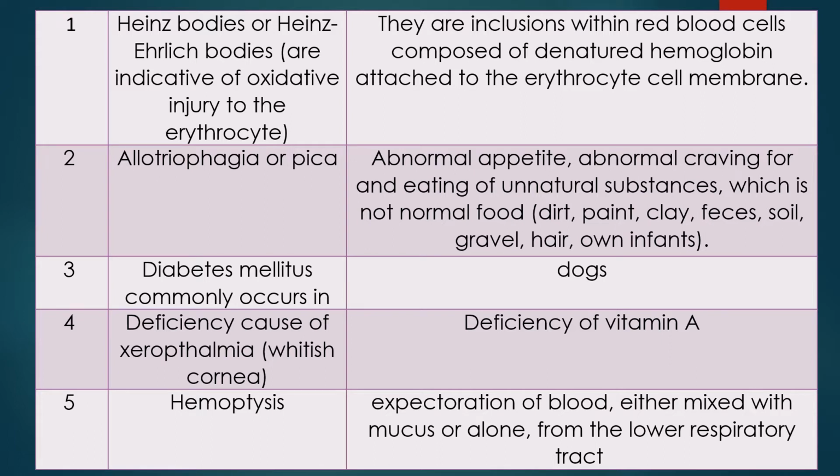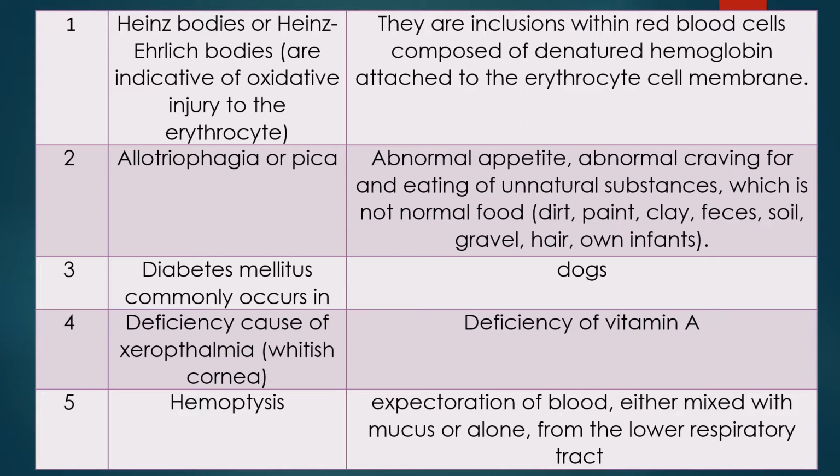Question 1: Heinz bodies, also known as Heinz-Ehrlich bodies. What is that? These Heinz bodies are indicative of oxidative injury to the erythrocytes.